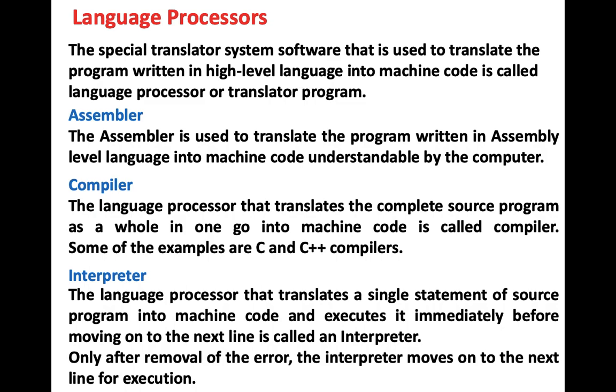Now the second way I can do this is I will move to each and every place and check whether the child has a computer notebook or not. If he or she does not have the computer notebook, I'll say you just move out of the class, step by step, line by line. This is the role of an interpreter. I hope now the language processors are clear: assembler, compiler, and interpreter.